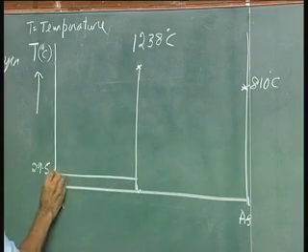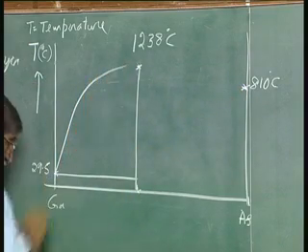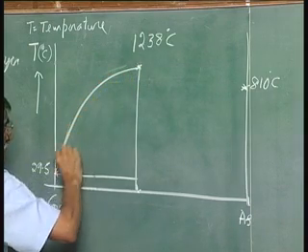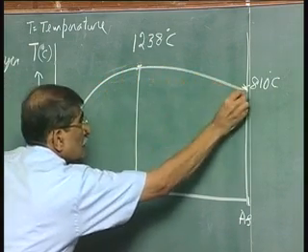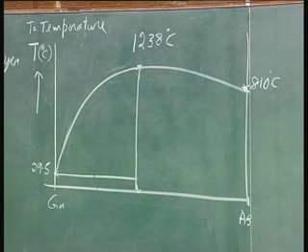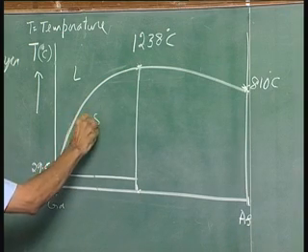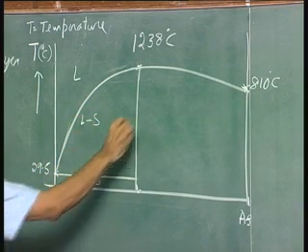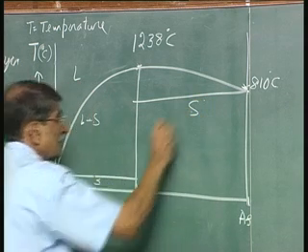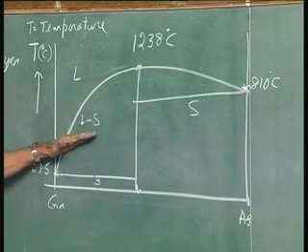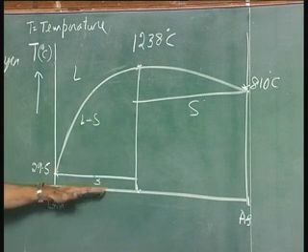In fact, draw those lines together like this, roughly. What is that line? This is liquid, this is solid, liquid plus solid. This is solid and that is solid. You have the liquidus line, below that liquid plus solid will coexist, and finally it will be solid here.